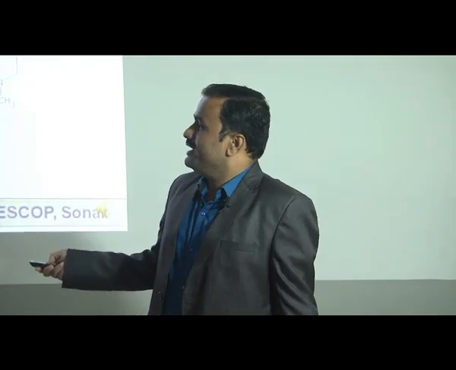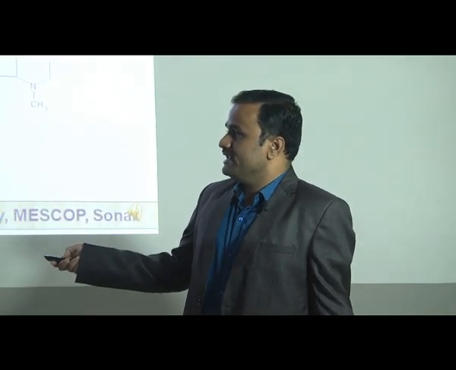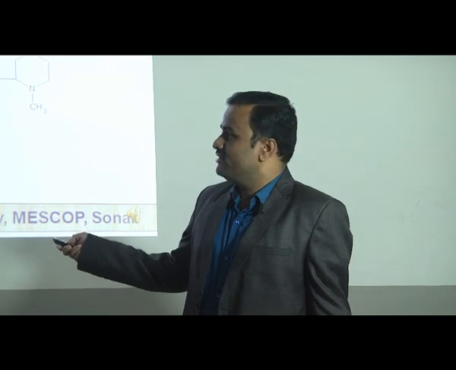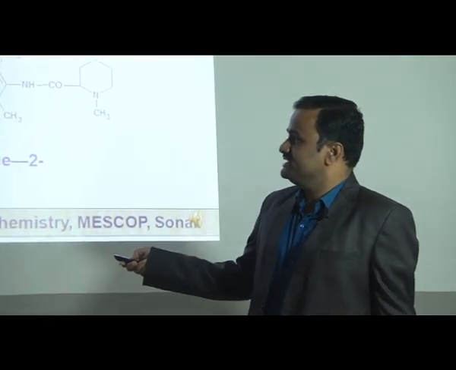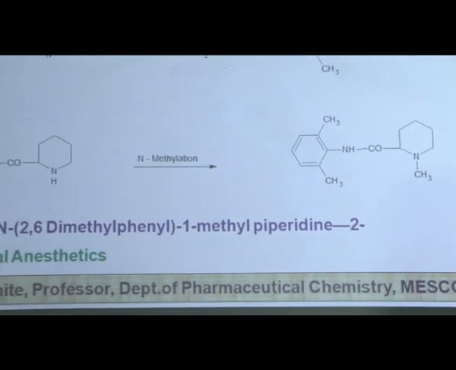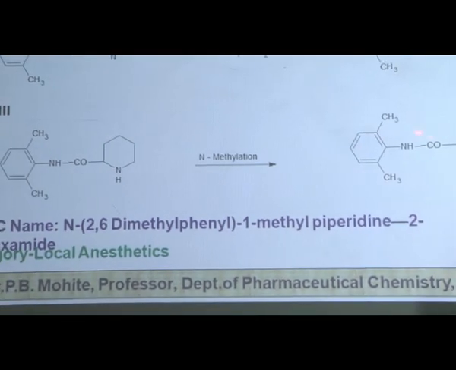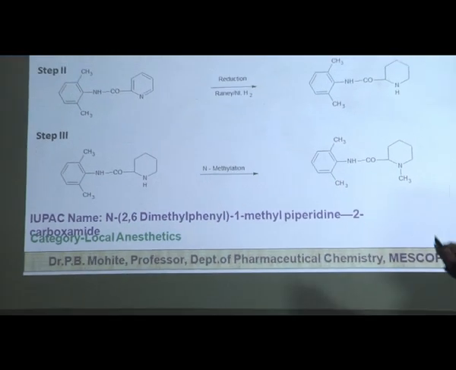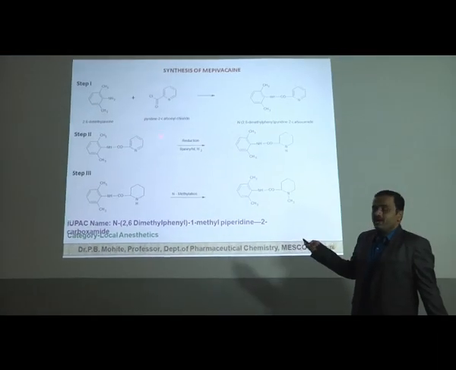Now this mepivacaine, which is used as a local anesthetic, has the IUPAC name N-2,6-dimethylphenyl 1-methylpiperidine 2-carboxamide. So it comes from the category of the amides. So this is all about the synthesis of mepivacaine.